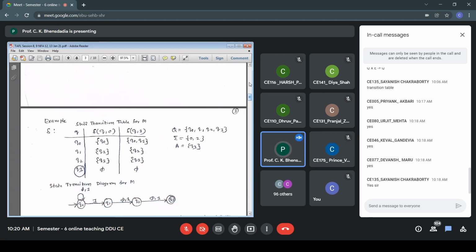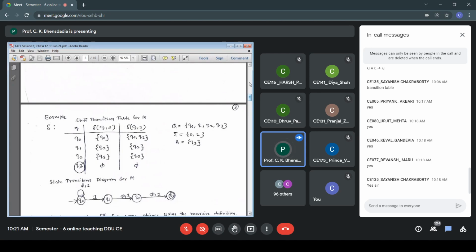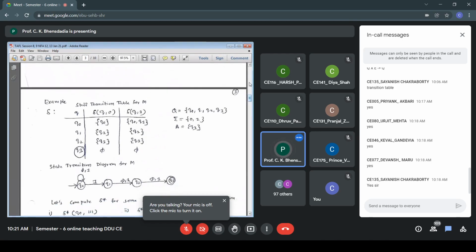Alternatively, we have the state transition diagram for the given NFA. From Q0 on 1, delta(Q0, 1) is Q0, Q1. So Q0 on 1, I stay in Q0. I also have a choice to go to Q1. So this is the state transition diagram for the given NFA. Fine. We were taking an example.